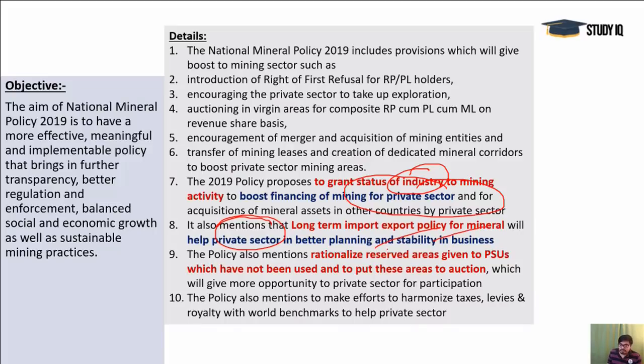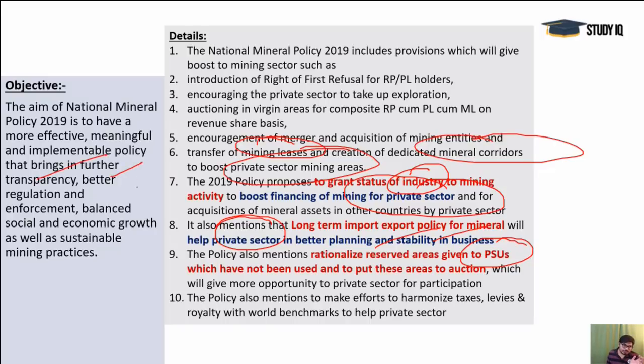Rationalizing reserved areas given to PSUs. Even the areas which are already given to PSUs will also be rationalized here, and they can be auctioned to the private sector. And transfer of mining leases and creation of dedicated mineral corridors for the private sector. So in every particular case, they are giving advantage to the private sector, and they are totally believing in and supporting the private sector here. Okay.